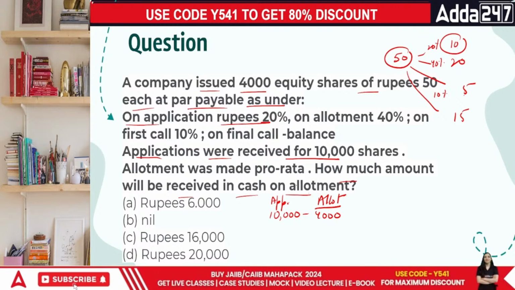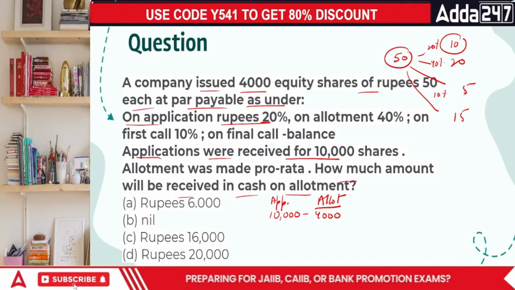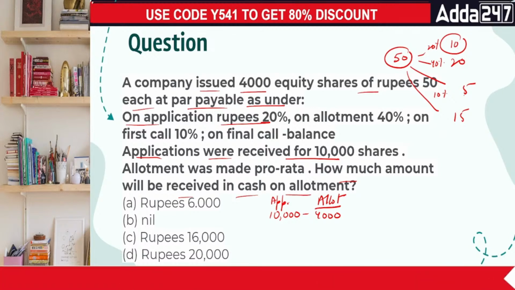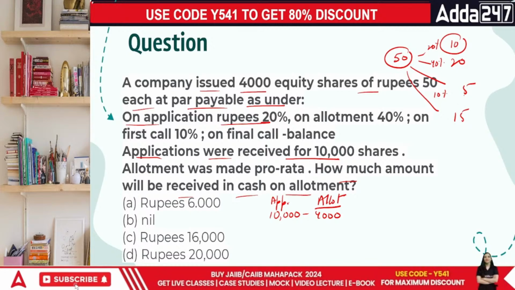But to be very honest, this particular question can be converted into multiple case studies, because multiple questions can be raised from this specific question itself. So let's look at all those points which can come out of this question. First of all, people applied for less and they are getting more, or the opposite.